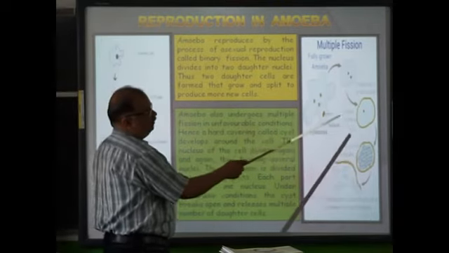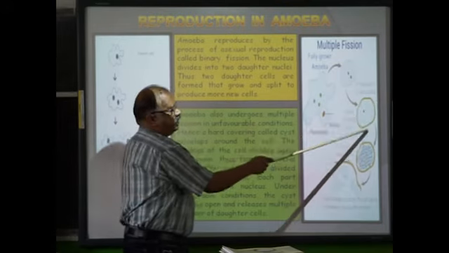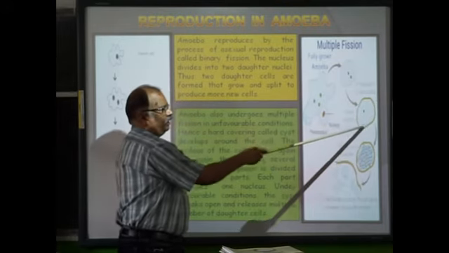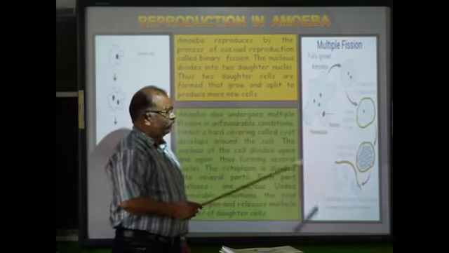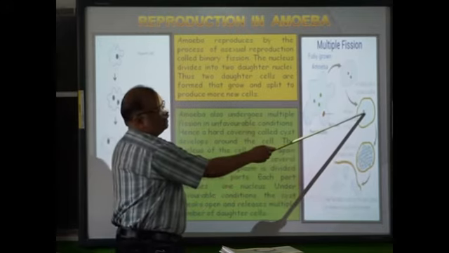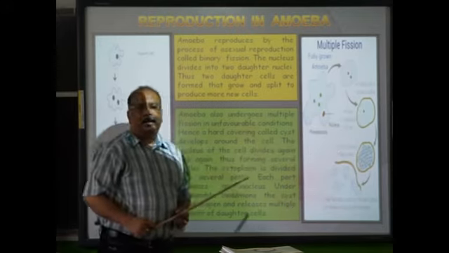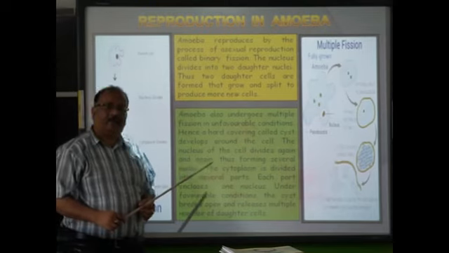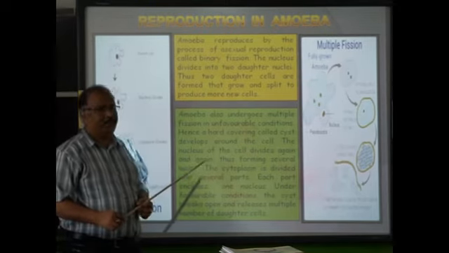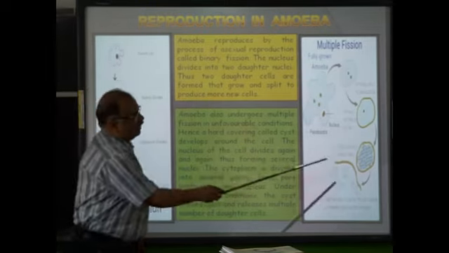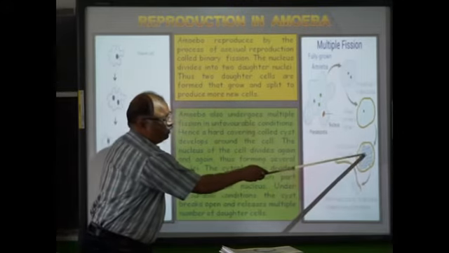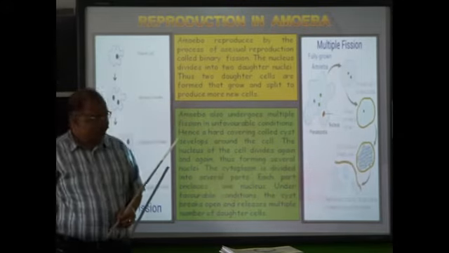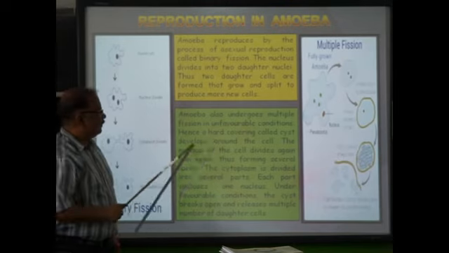So under unfavorable condition, it develops a cyst around it. Okay, this is the hard covering, and inside the nucleus divides again and again. The cytoplasm also divides again and again, and then ultimately they have got many daughter cells.